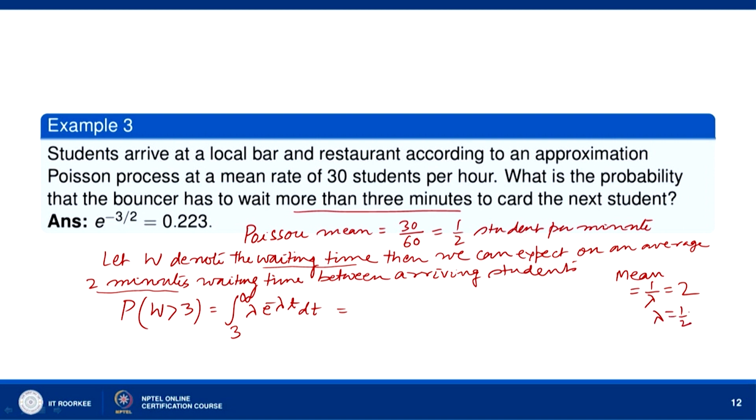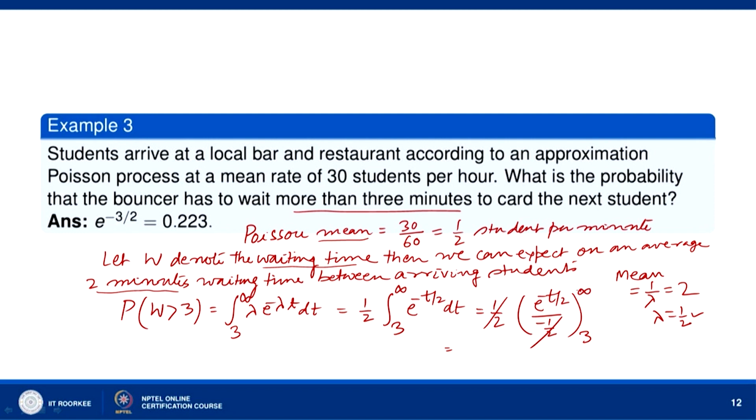This lambda is the same as the mean of the Poisson process, the same lambda. So, lambda is equal to half. So, we have 1 by 2 times the integral from 3 to infinity of e to the power minus t by 2 dt, because lambda is equal to half. So, we have 1 by 2 times e to the power minus t by 2 divided by minus half. This will cancel with this, and we get what?